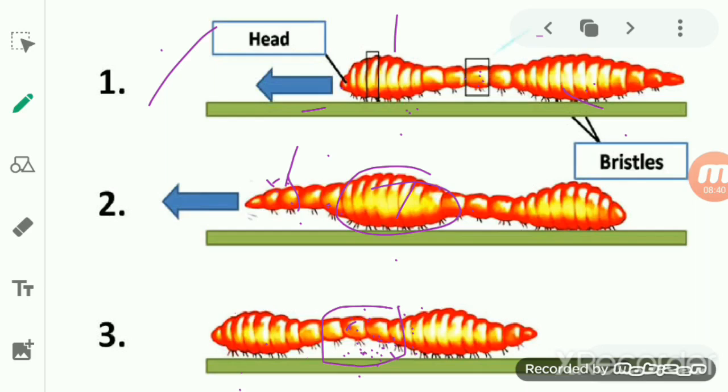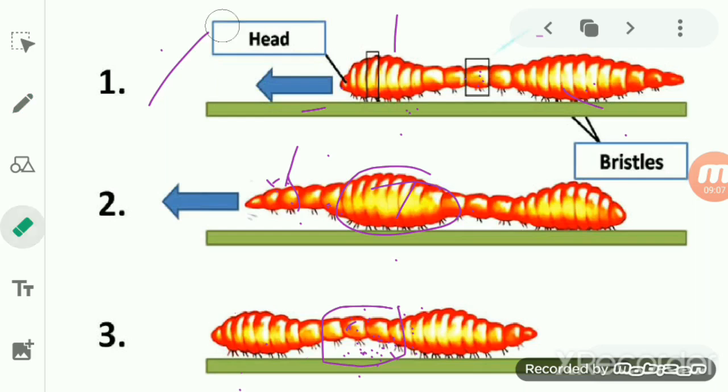It covers a small distance, and by repeating these steps the earthworm keeps moving further. The body of the earthworm also secretes a very slimy substance. That slimy substance is moist and very soft, as well as slippery, which helps the earthworm move properly.